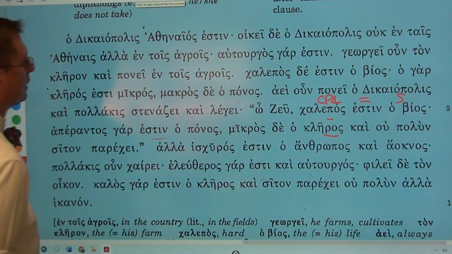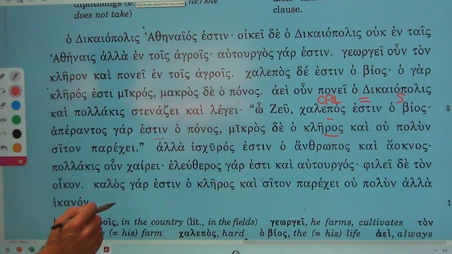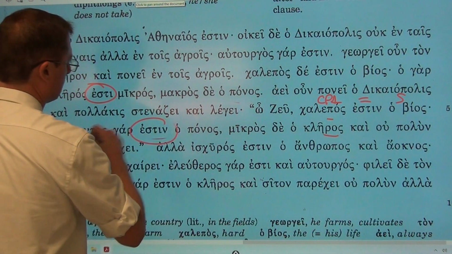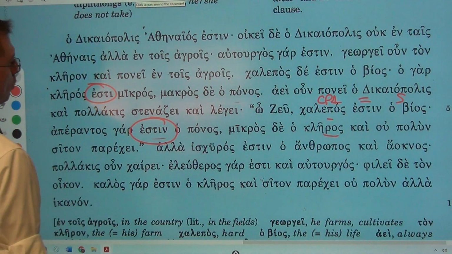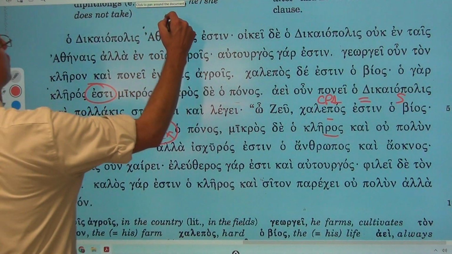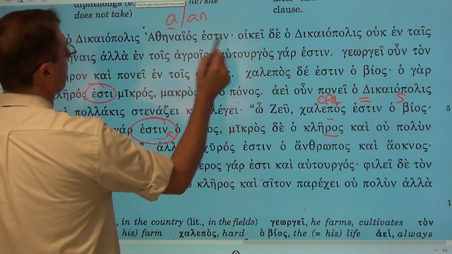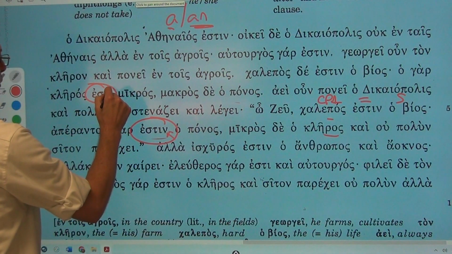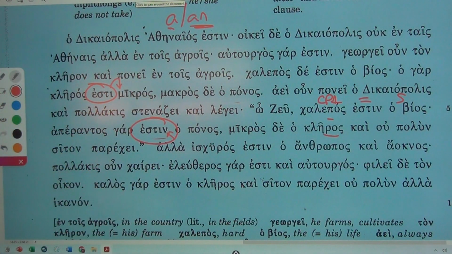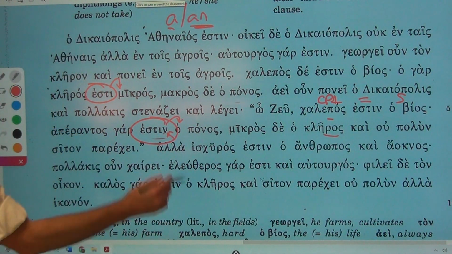A word about estin, because we have seen it both as esti, which I know we just had a second ago. Oh no, I messed it up. There it is. Versus estin. On the end of esti can go what is known as the removable nu, or the movable nu. And it is just like our English a and an. Next word begins with a consonant, a. Next word begins with a vowel, an. Next word begins with a consonant, no nu, no removable nu. Next word begins with a vowel, then you have the removable nu.